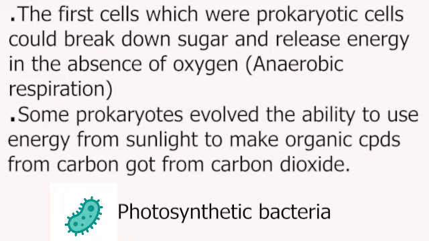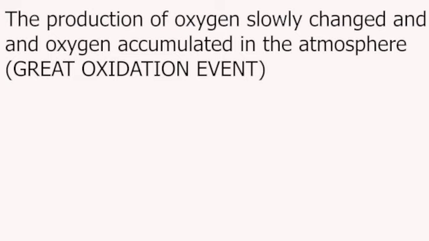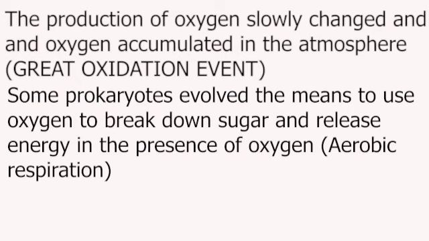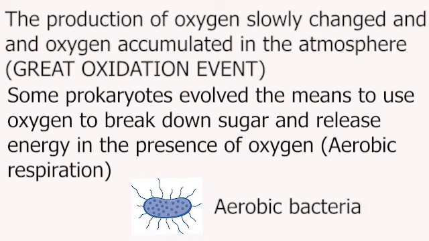Oxygen, being a byproduct of photosynthesis, was released and slowly accumulated in the atmosphere, and some of these prokaryotes eventually evolved means to use oxygen to break down sugar and release energy. So they were respiring aerobically, and these prokaryotes were called aerobic bacteria.